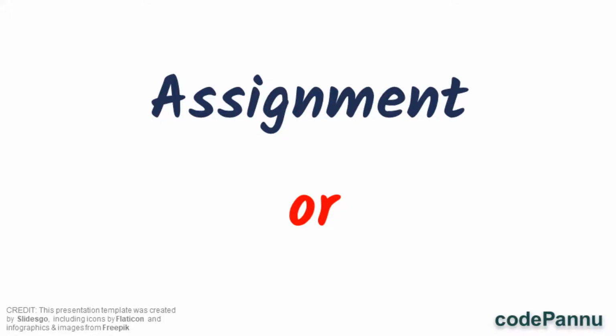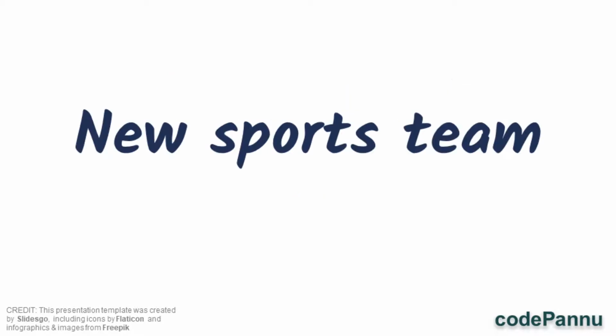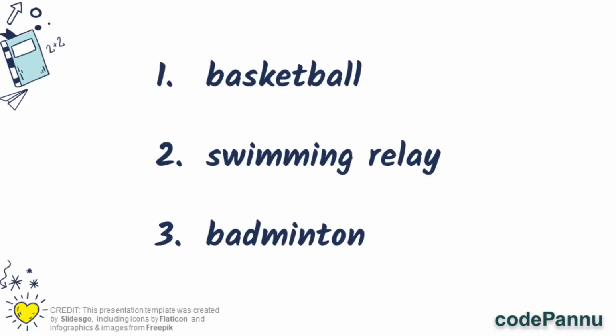Now let's look at our exercise for OR operator. This is a really interesting one. So we have decided to join a sports team in school, but all the teams are already full. Luckily, our school is going to announce a new sports team. We already made a list of the sports that we like, and so we want to join. So if that new sport is one of the sports that we like, then we are going to join the team.